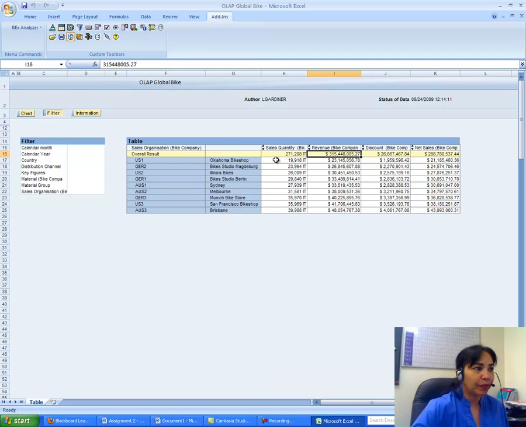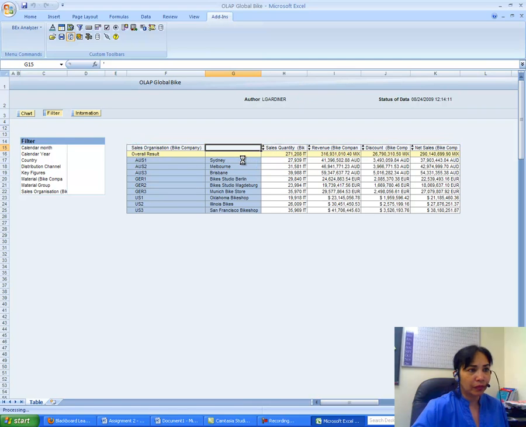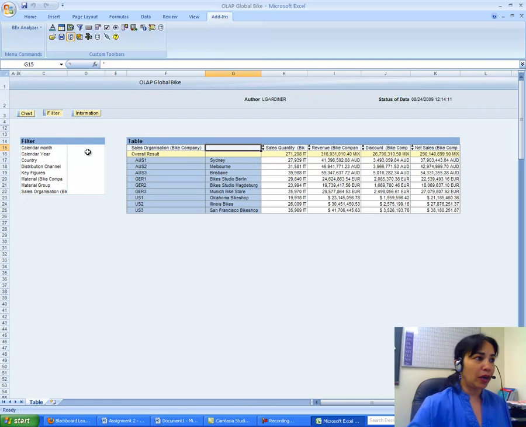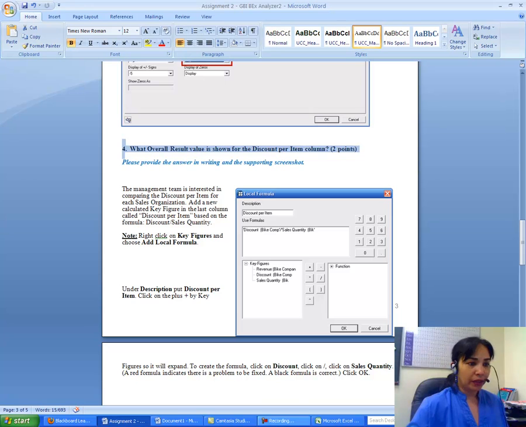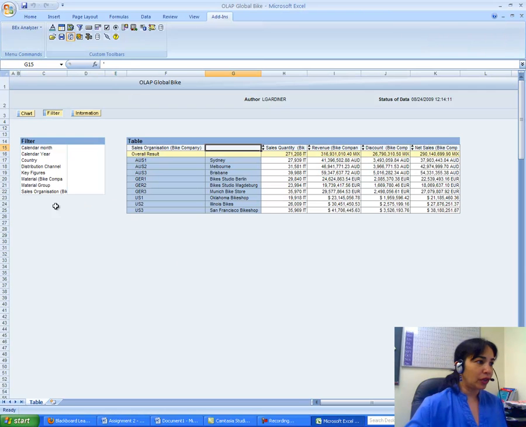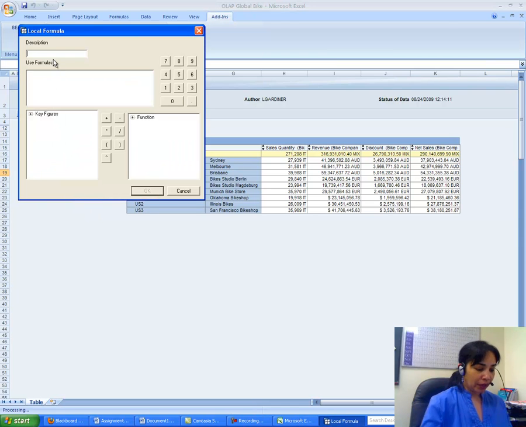Let me go back to the start then. Okay, I want the discount per item column. In order to do that, on key figures I have to right click, add local formula, and name it discount per item.